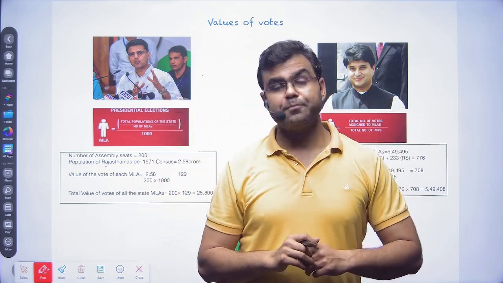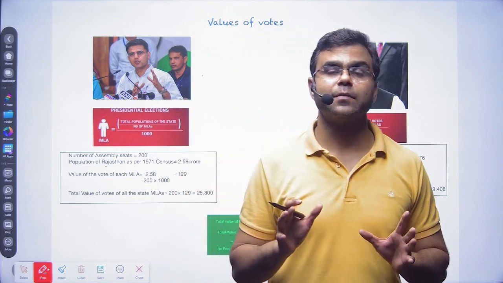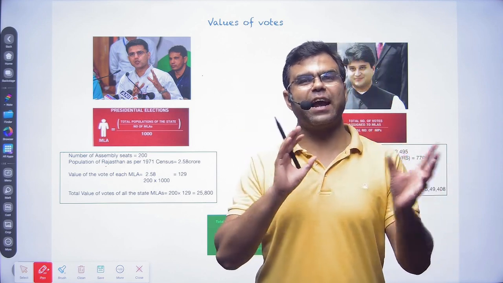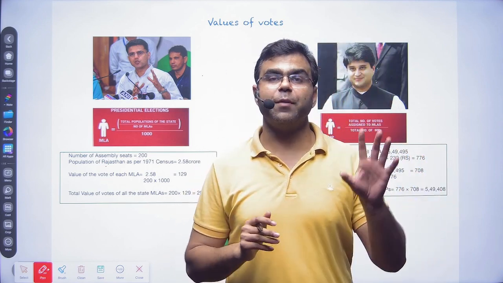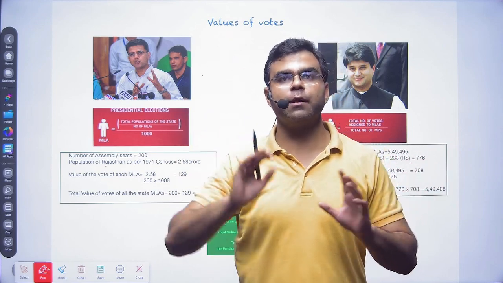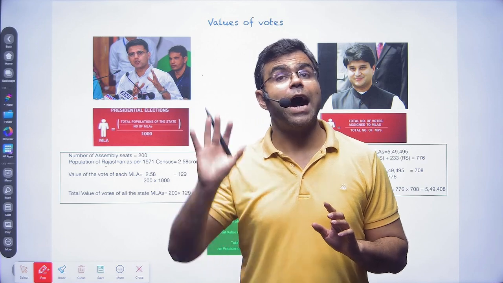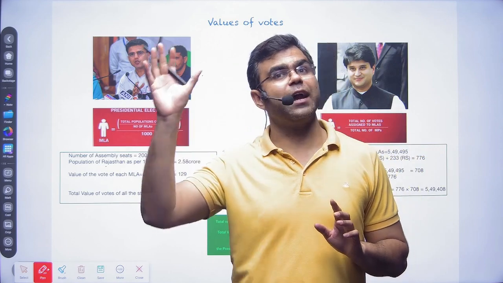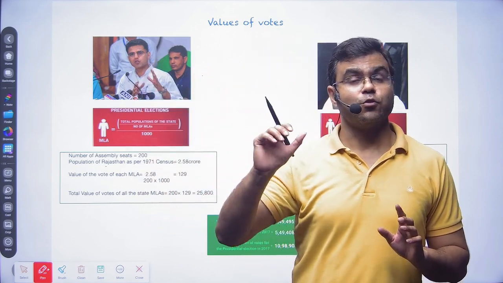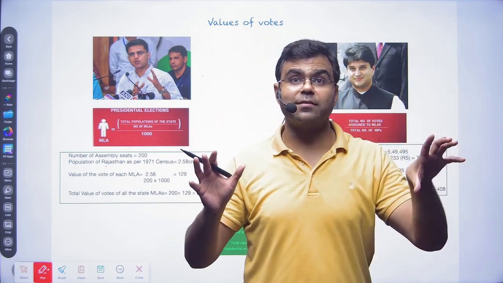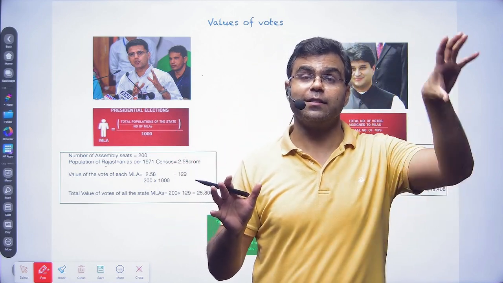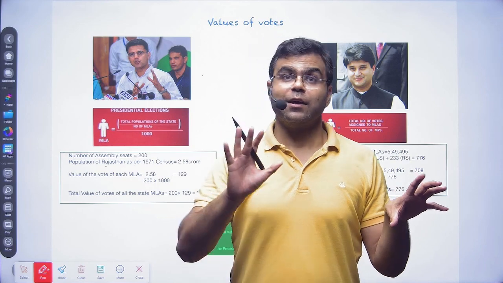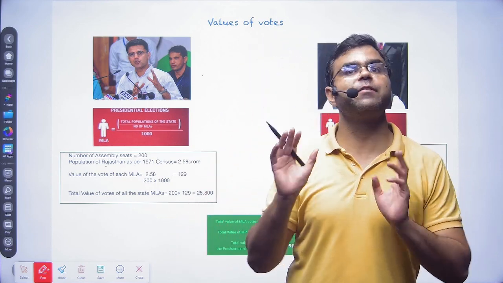Now the question comes up, sir, we have 28 states and almost every state has a legislative assembly, and if we go with a rough idea like 100 or 200 members, and we multiply, it is going to be more than the number of MPs we have. How many MPs do we have, right? 550 in Lok Sabha and 250 in Rajya Sabha. So a person who enjoys a majority in the state legislative assemblies is obviously going to win the election. So to avoid that, we come up with a formula.